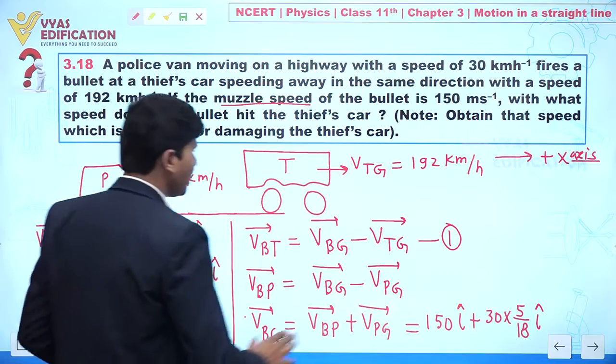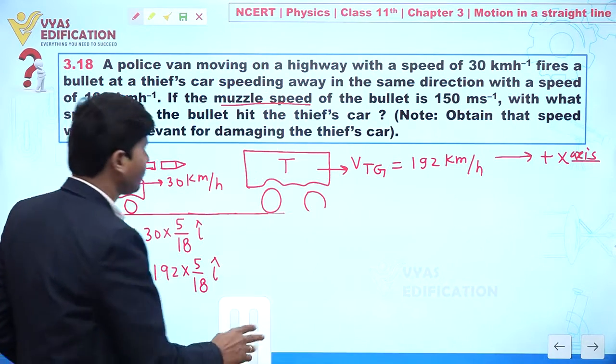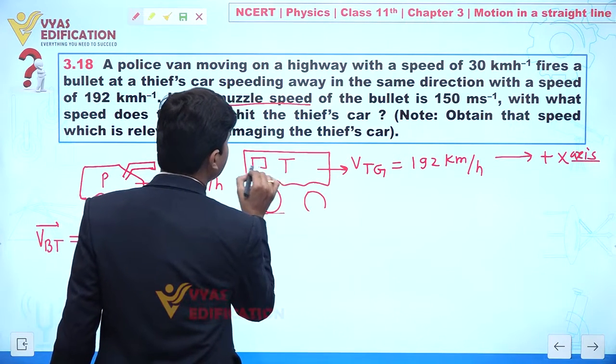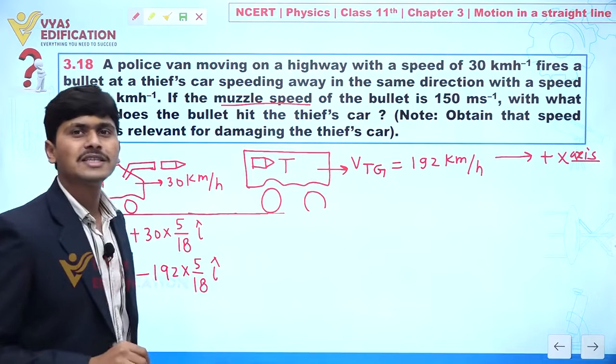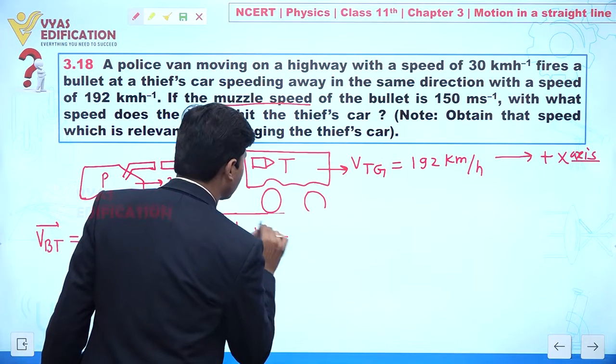So we can easily calculate the velocity of bullet with respect to thief car. The meaning is very simple: when this bullet embeds in the thief car, what is the speed?